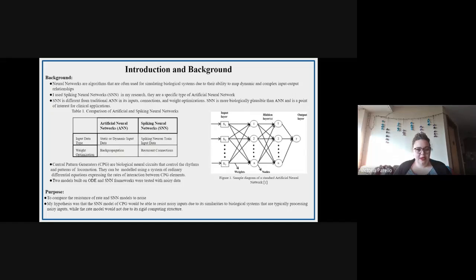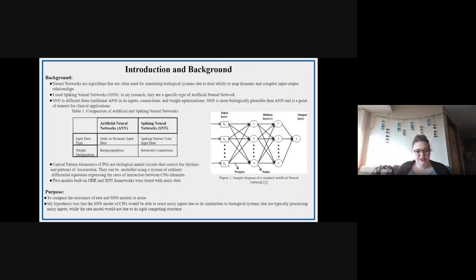Spiking networks use spiking in neuron inputs and recurrent connections instead of backpropagation techniques to output an approximation of the results. Central pattern generators are biological neural circuits that control the rhythms generated during locomotion. This biological phenomenon can be shown by using a system of ordinary differential equations of half-center oscillators, which are then solved in the models. It is very important for biological algorithms to be able to handle noisy data due to the nature of biological data.